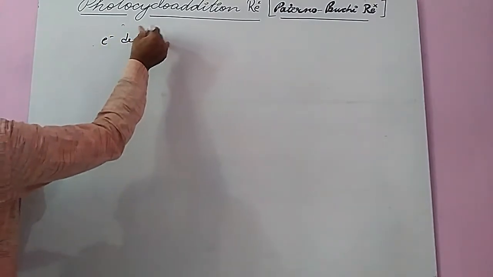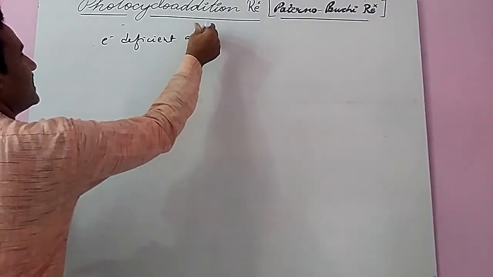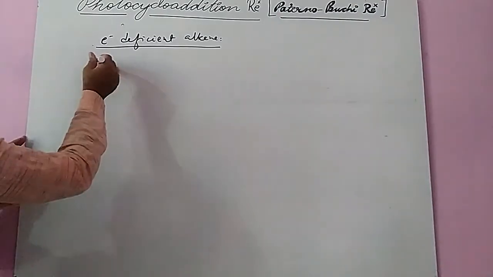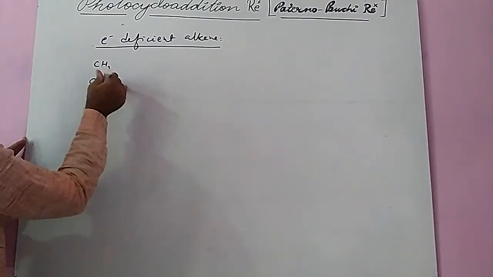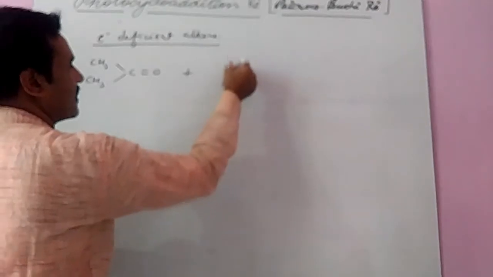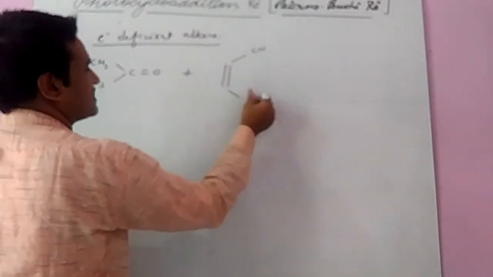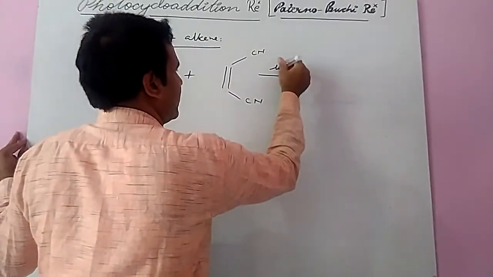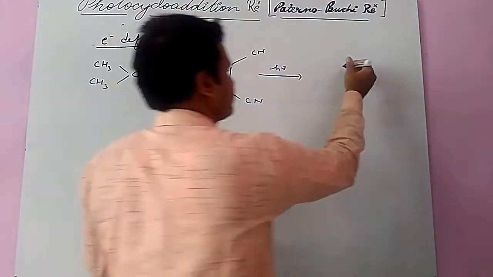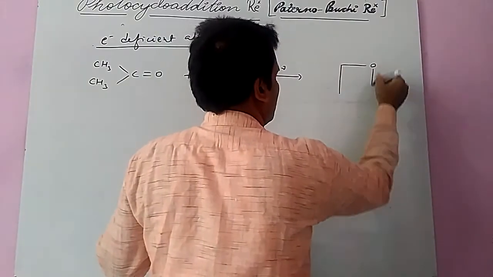Electron deficient alkene with carbonyl. What will happen with an electron deficient species and a carbonyl? I will take an example like this: CH3, CH3, C double bond O. This is a carbonyl compound, and the electron deficient species is like CN and CN in the cis form. Then light is irradiated, the pattern is similar: first singlet, then triplet, and the product is formed in this manner.